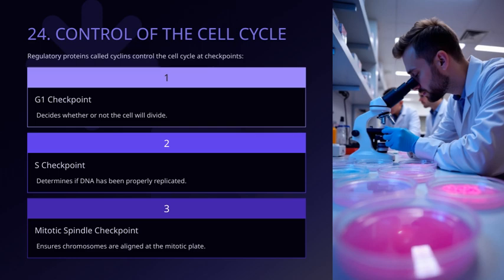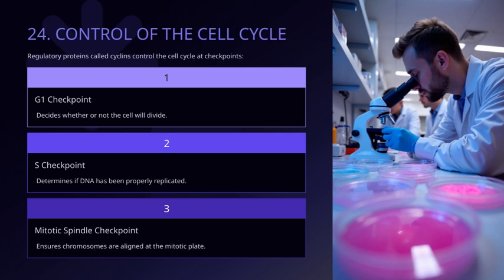Moving back to the earlier points, we have the G1 checkpoint. This is where the cell decides whether it's ready to divide or not. If conditions aren't right, the cell can halt its cycle here. Then, there's the S checkpoint, which makes sure that the DNA has been properly replicated before moving forward. Proper DNA replication is essential for maintaining genetic stability.